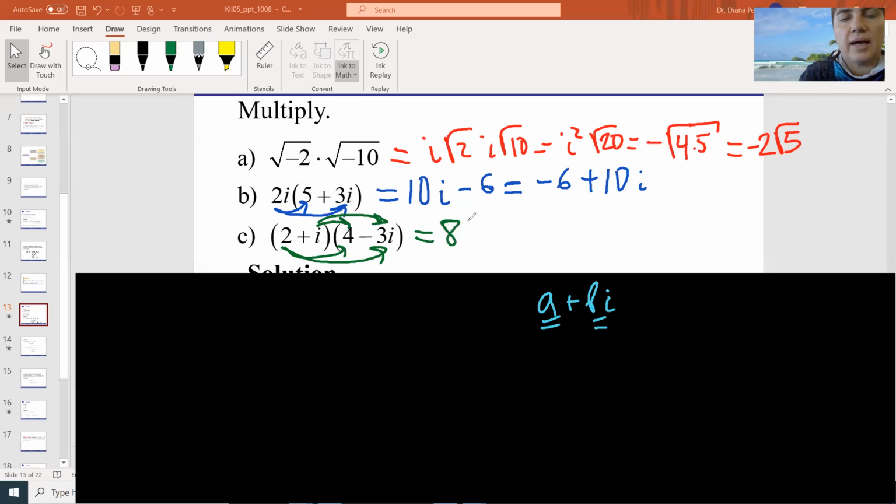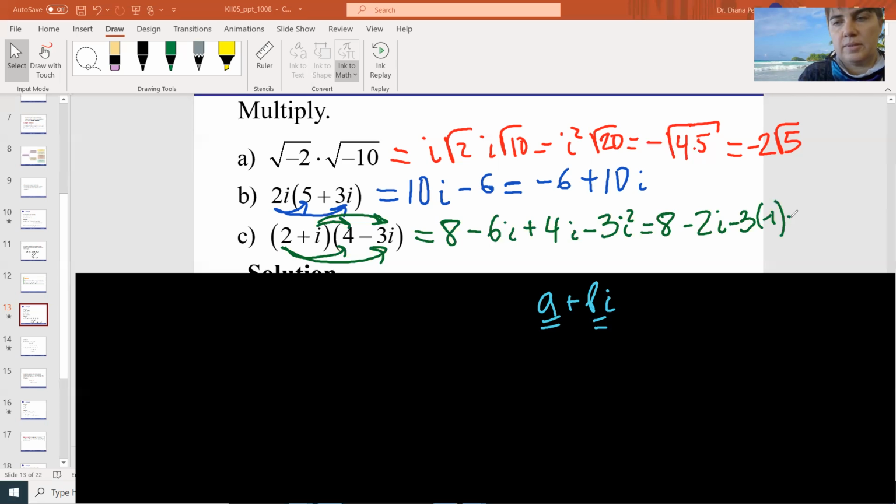Any I squared you need to turn into minus 1, and then add like terms too.